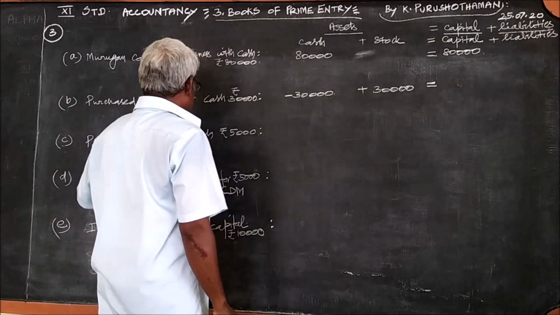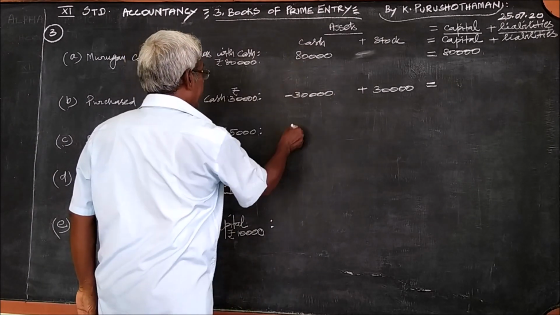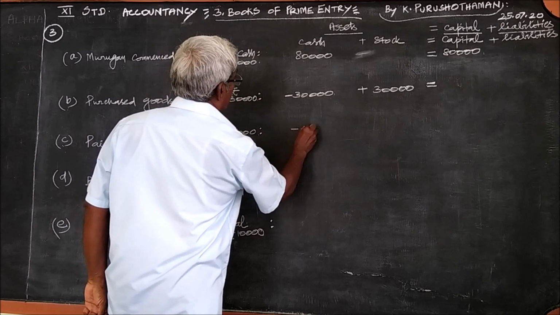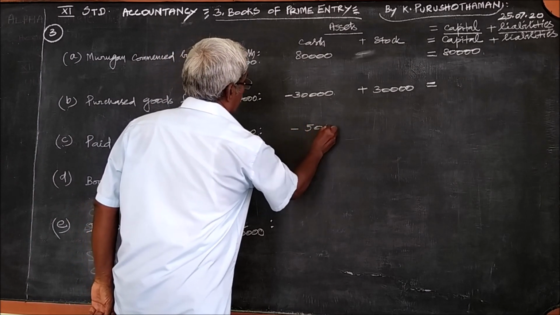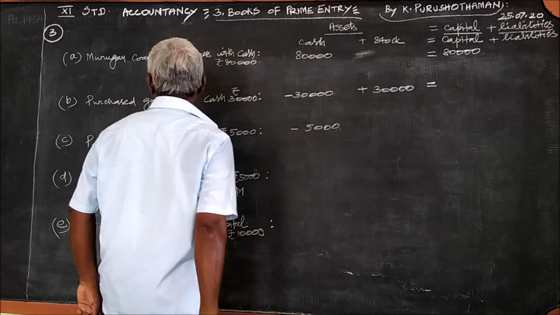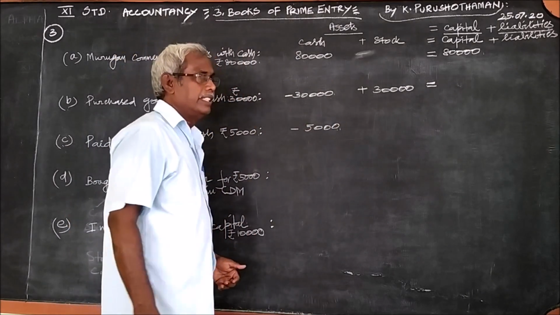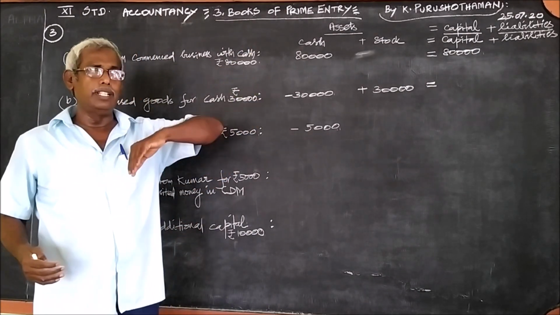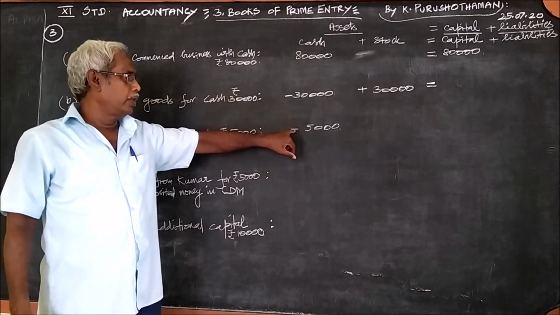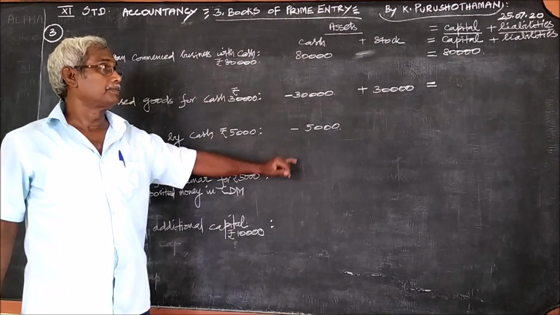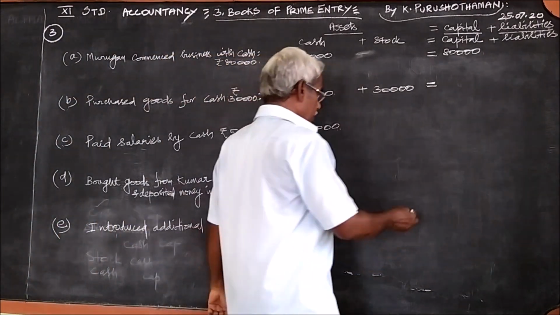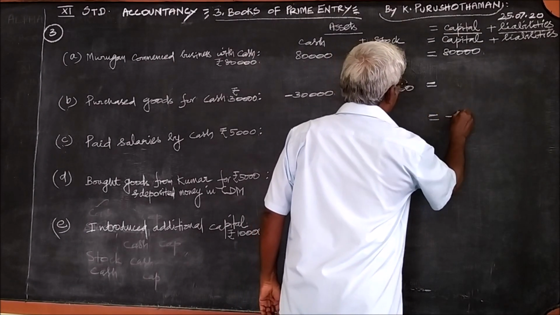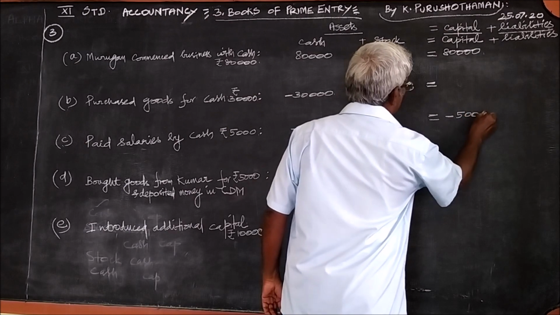And when salary is paid, it just reduces the cash balance, therefore minus 5,000. When salary is paid, we pay the salary from the cash balance available, therefore it is minus 5,000. And also it reduces the capital, therefore minus 5,000.